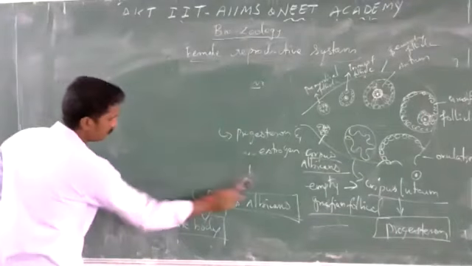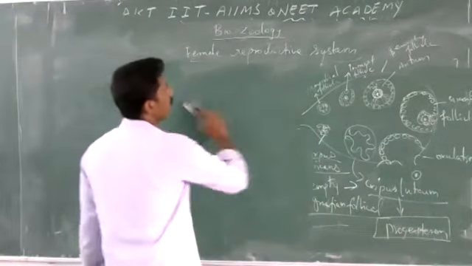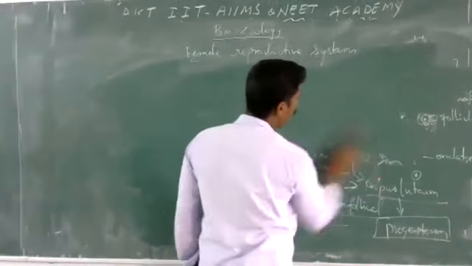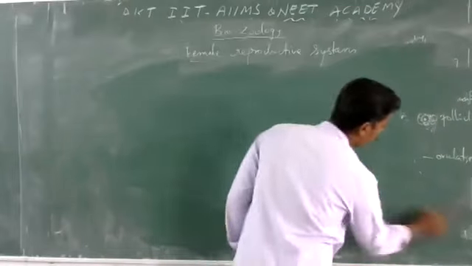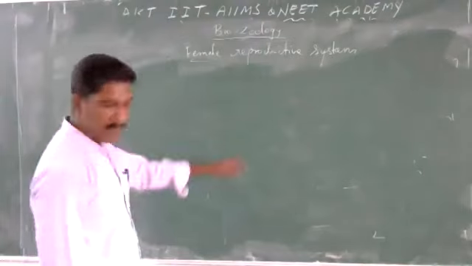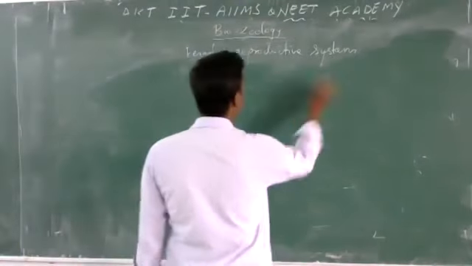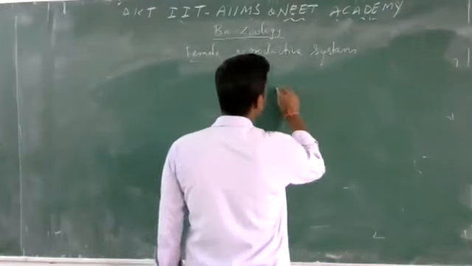Next we are going to see the oviducts. A pair of oviducts is present in the female reproductive system. The structure of the female reproductive system.